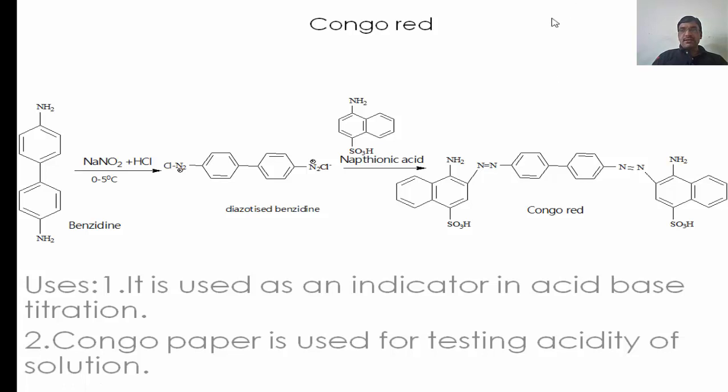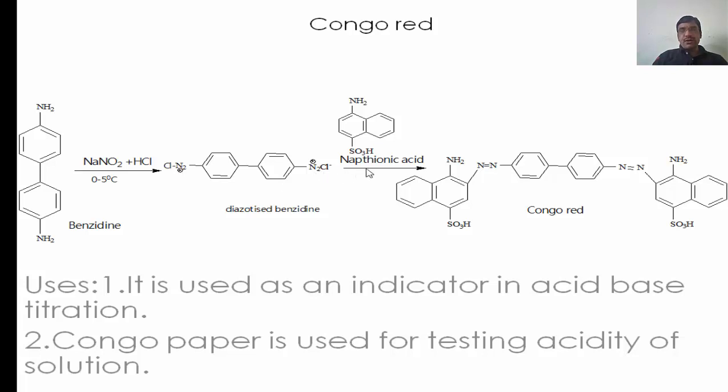The next one is the Congo red. For this Congo red, we will start with this benzidine, means two benzene rings are present and having the 2 NH2 groups at the end of these 2 benzene rings. After diazotization, both the groups will convert into the N2 plus Cl group. This is the diazotized compound, it is called azo groups.